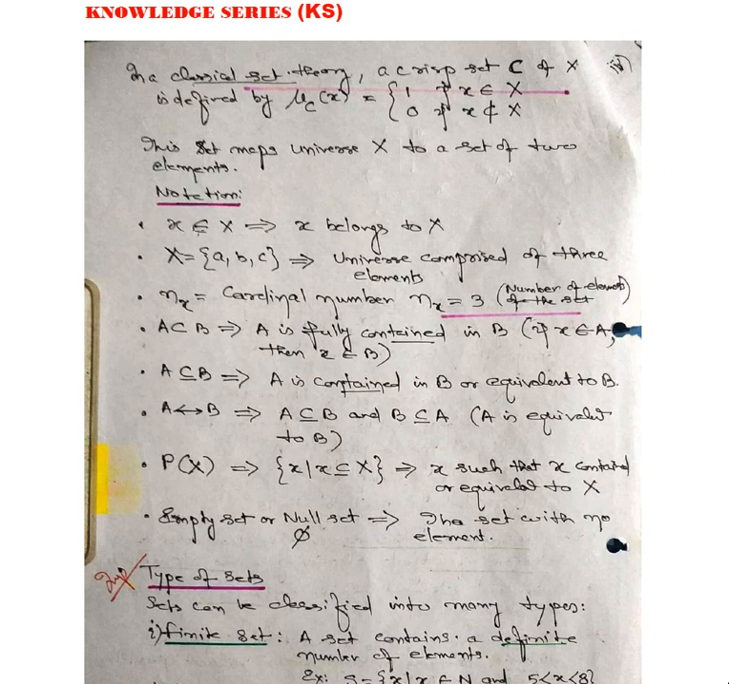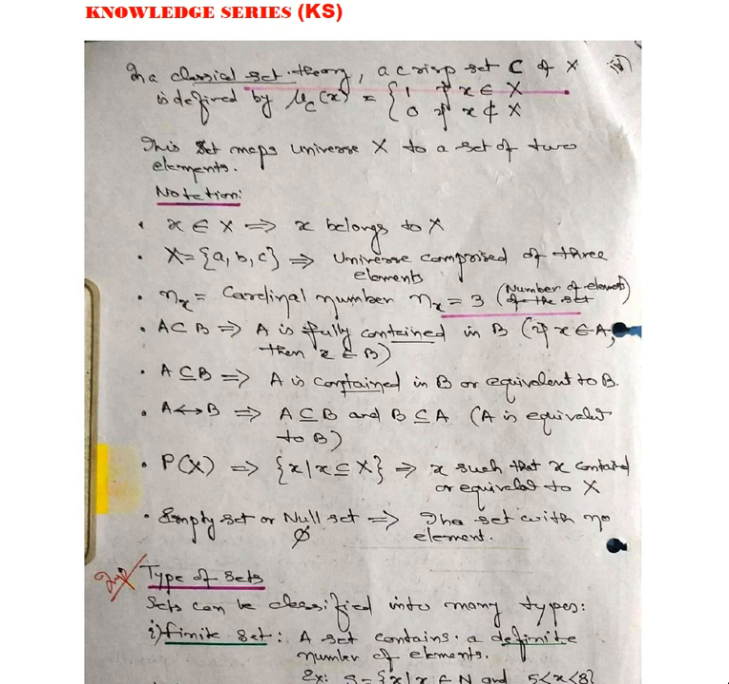Notation: x belongs to X. If it is like this, it is known as x belongs to X. It is easy to understand. If X is comprised of A, B, C, then it is a universe comprised of three elements. So these are the three elements A, B, C, and these are crisp elements.